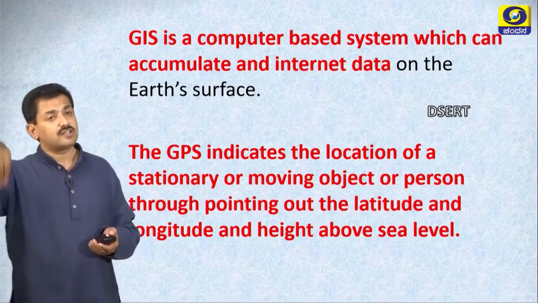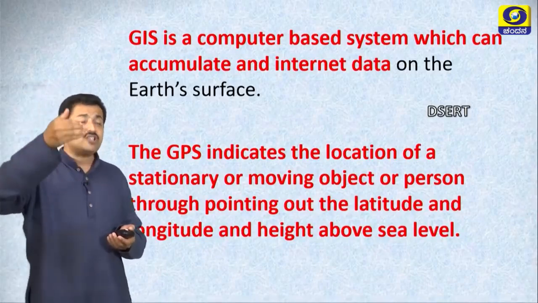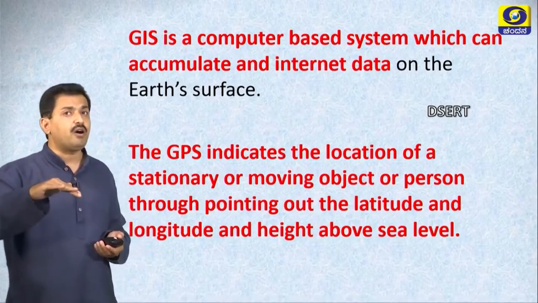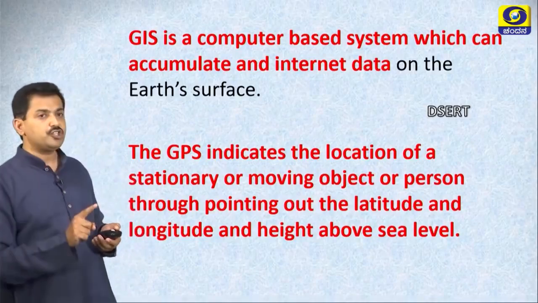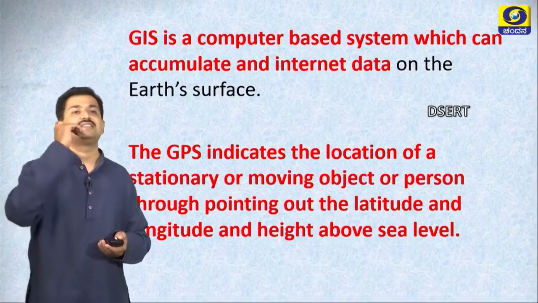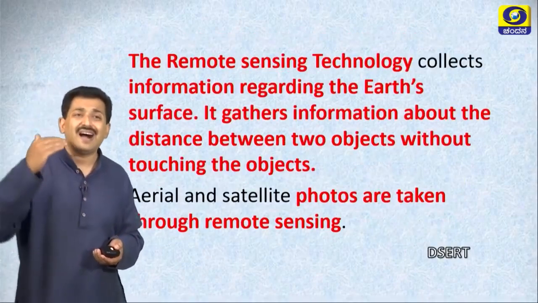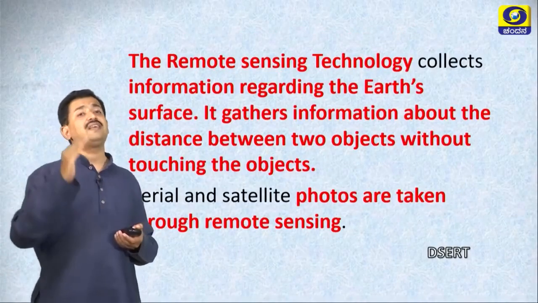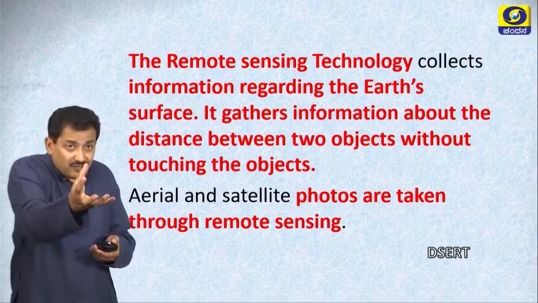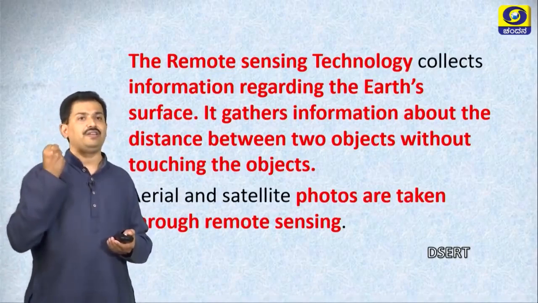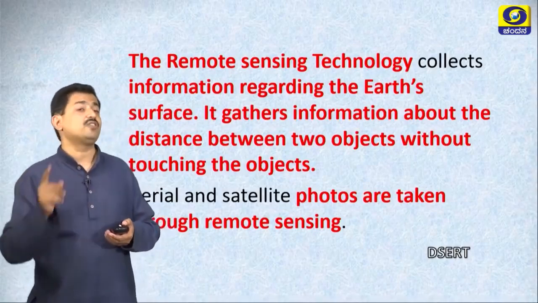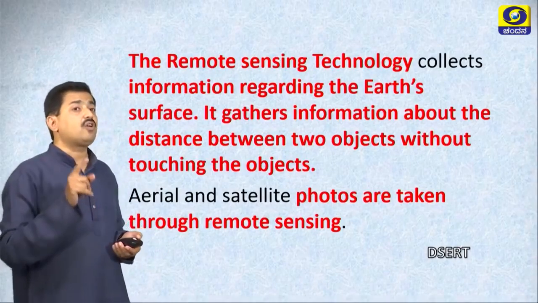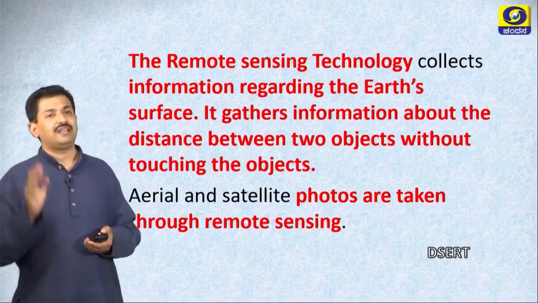Global Positioning System indicates the location of a stationary or moving object or a person by pointing out the latitude and longitude and height above sea level. What is RST? Remote Sensing Technology. It collects information regarding the earth's surface. It gathers information about the distance between two objects without touching the object. That is called Remote Sensing Technology.